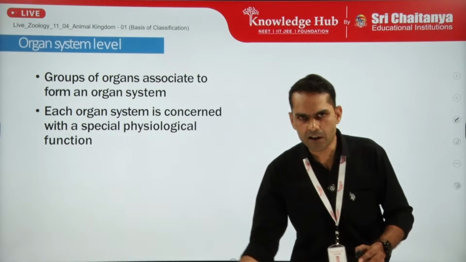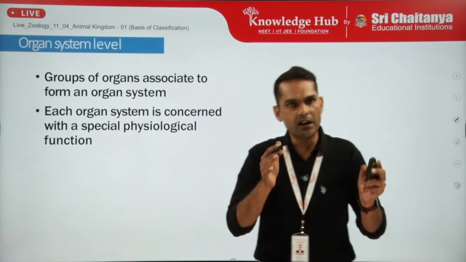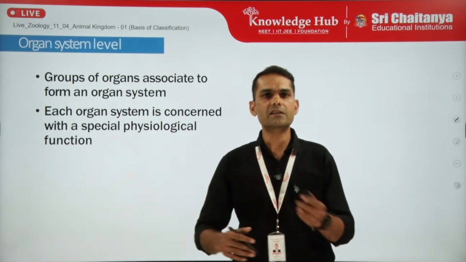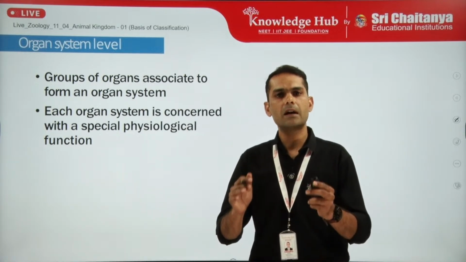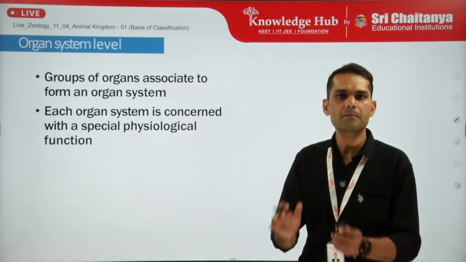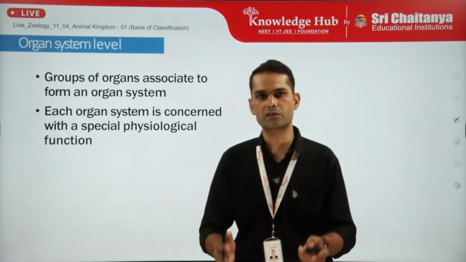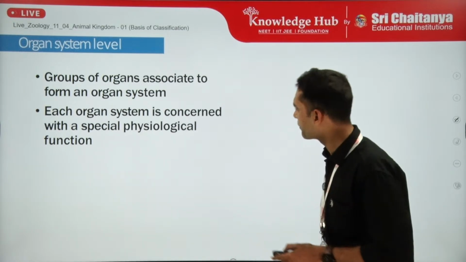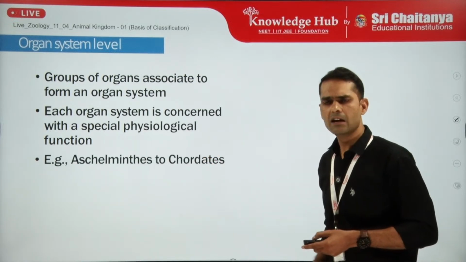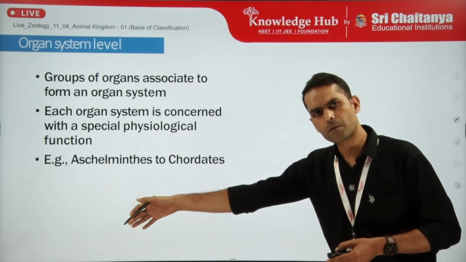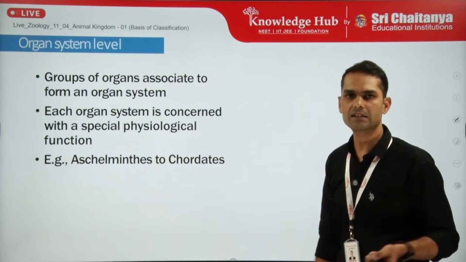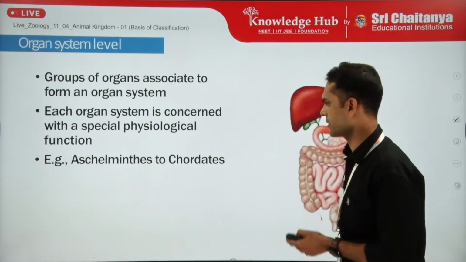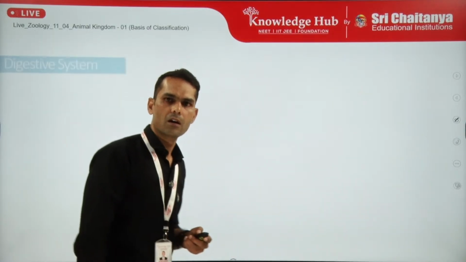Similarly, the excretory system is there. Similarly, the circulatory system is there. So in every system, multiple organs are coordinating with each other to form a specific system and to carry out a specific physiological function. Okay. Examples we can see from Aschelminthes or Nemathelminthes to chordates. We have organ system level of organization. Here we can see. Okay.